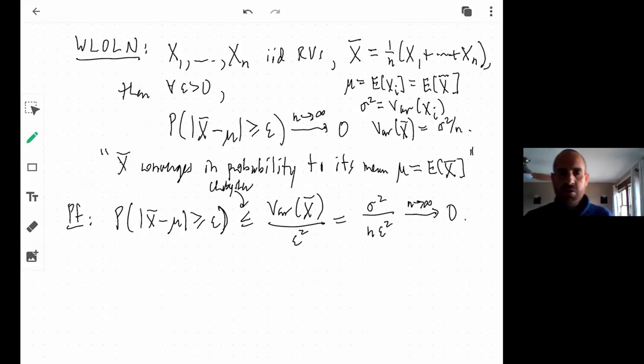Okay, and when you get deeper into probability theory, this stuff is called convergence in probability. But there are other ways that you can have convergence of one random variable to something. The central limit theorem is going to be another version of convergence.